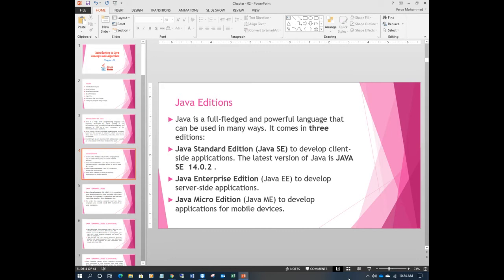Now we have these three types of editions, and mostly we use the client side one for our course. We are not writing server applications; the user develops a small code program on his machine, writing and executing it on the same machine. So it's client side. Our course requires a client side application, which means we need the Java Standard Edition software, that is called JDK. The latest version of the JDK is 14.0.2, the latest Java software for client side applications.